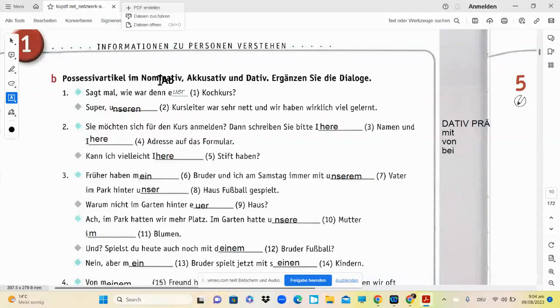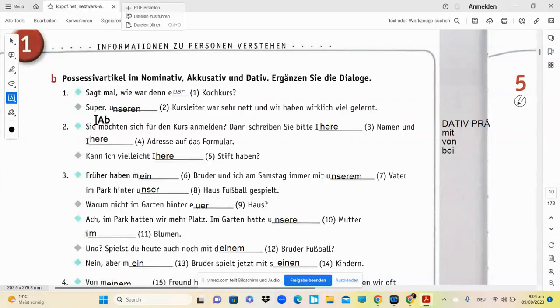Possessive article in nominative, accusative, and dative. So we are going to try understanding the nominative, accusative, and dative cases over here. Okay, sag mal, wie war denn euer Kochkurs? So, how was your Kochkurs? So they have said euer. Now over here, just try to understand the questioning and answering. You have two things. This particular person is asking multiple people around. That's the reason we've used euer over here.